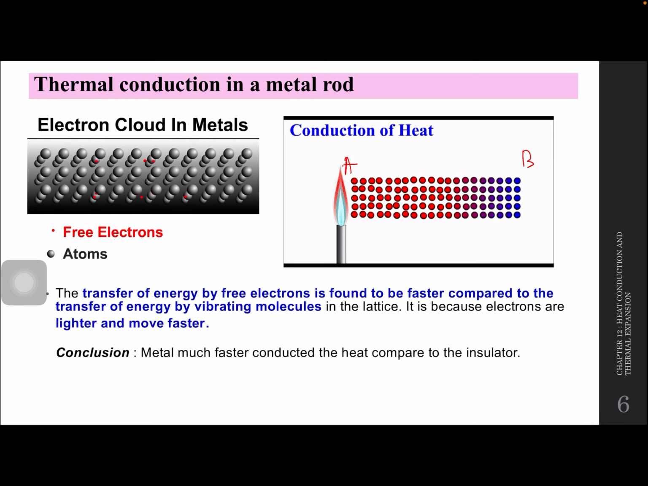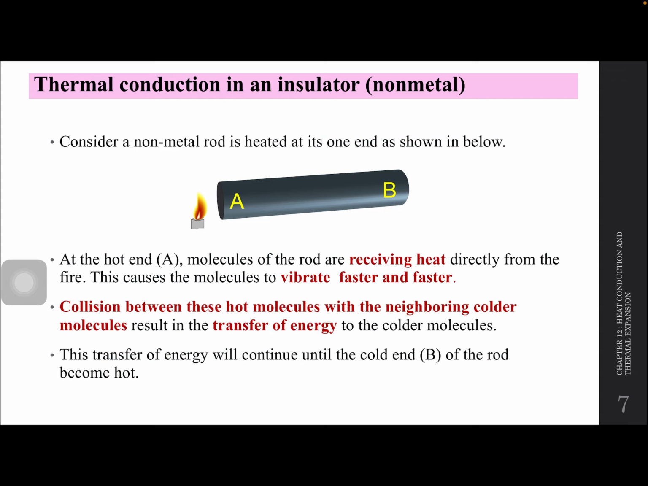Conclusion, metal much faster conducted the heat compared to the insulator. Maksudnya insulator pun transfer heat cuma lambat. Sebab tu kita panggil dia insulator. Okay. So consider, so basically apa yang jadi, ni adalah insulator lah. So you panaskan molekul dekat A. Okay, A ni panaskan, dan satu baris ni akan panas. Dan bergetar-getar, dia pas kat kawan nombor 2. Bergetar-getar, dia pas kat 3, bergetar 4, sampai seterusnya sampai B.